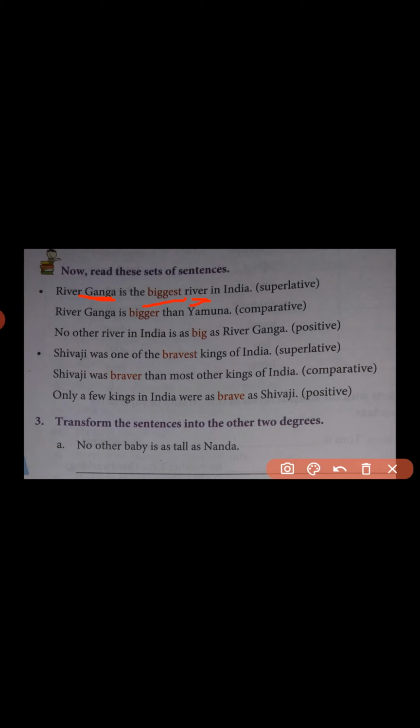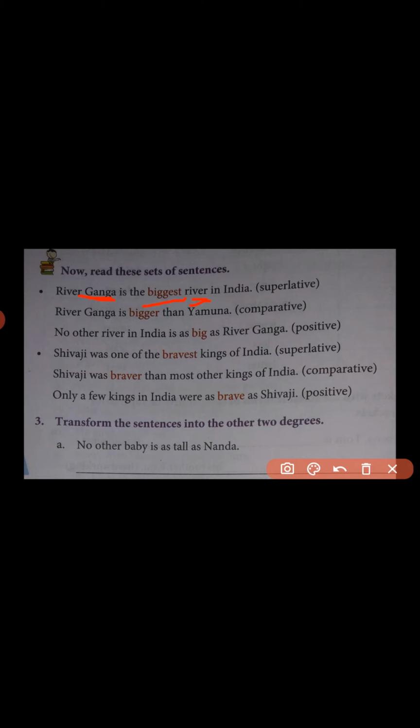So here the sentence starts with river Ganga is the biggest river in India. So the proper noun Ganga is given first and river, the common noun, is given second. Now what shall we do? Here we will go for changing river Ganga, that means we are comparing the other rivers in India.